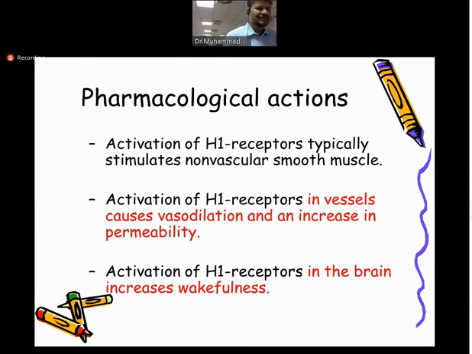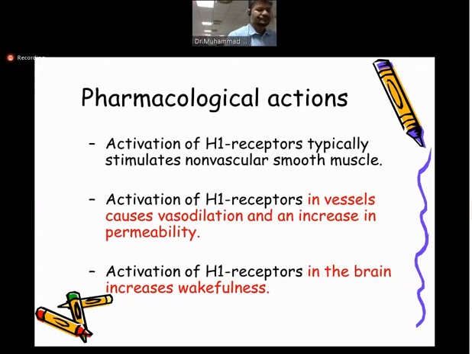The activation of the H1 receptor basically stimulates the non-vascular smooth muscle. Usually, whenever the H1 receptor is involved, the main target is not the vessels, but the non-vascular smooth muscle, like the bronchioles. The bronchioles are the main target of histamine on the H1 receptor.